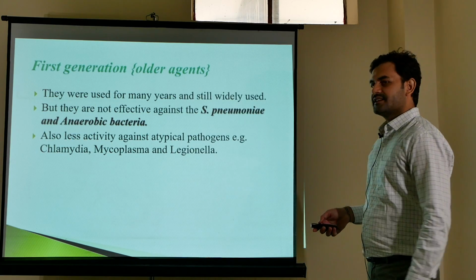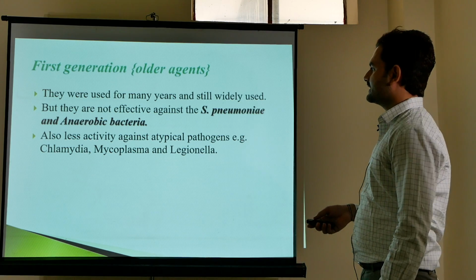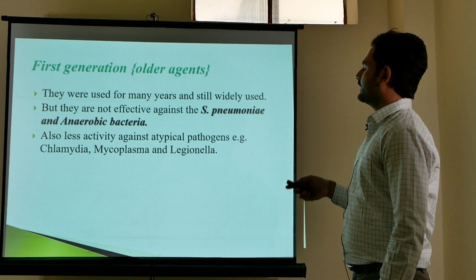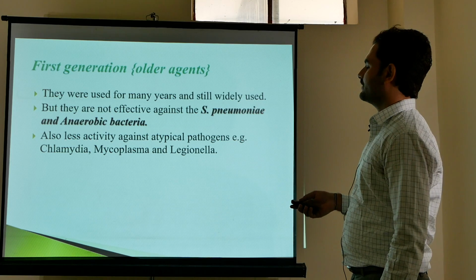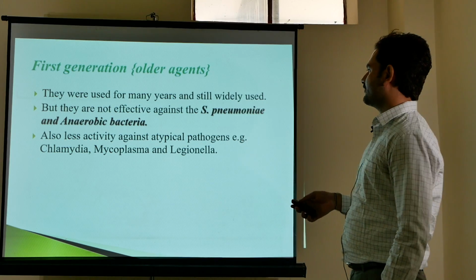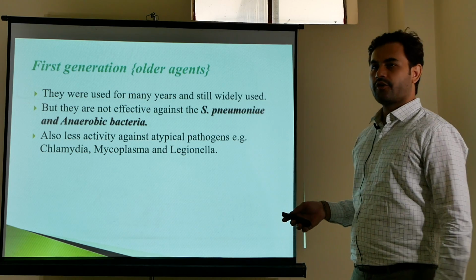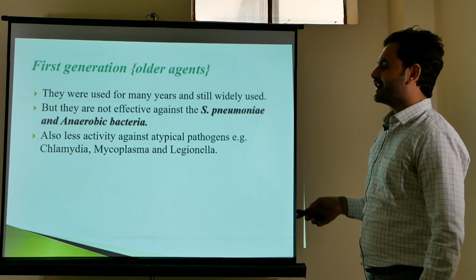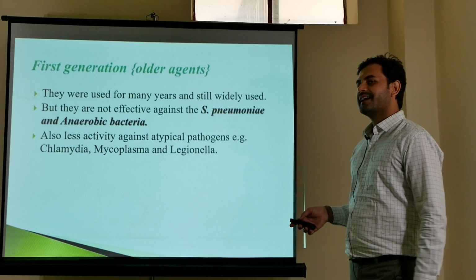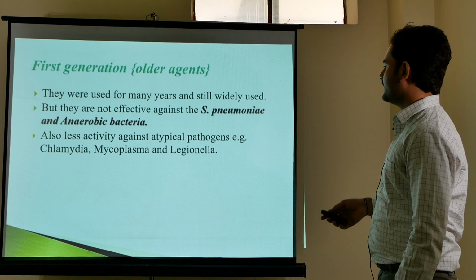Now come to the first generation or older fluoroquinolones. They are used mainly for systemic gram-negative infections, but they are not effective against S. pneumoniae and anaerobic infections. They also have less activity against pathogens like chlamydia, mycoplasma and legionella.